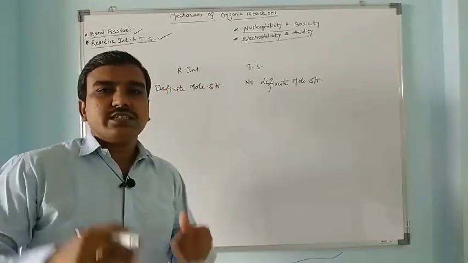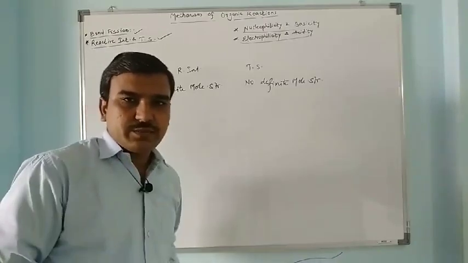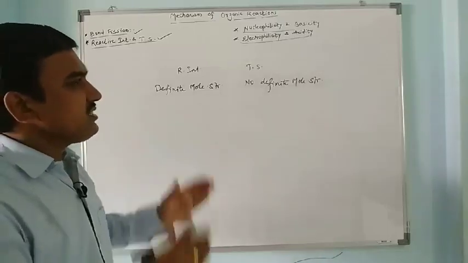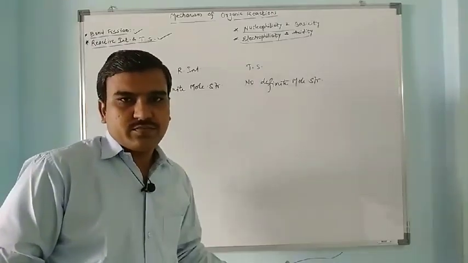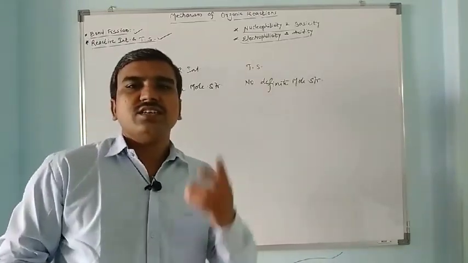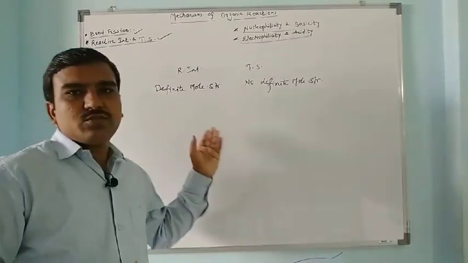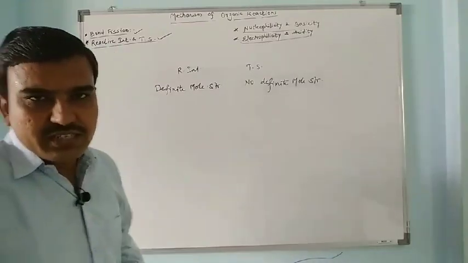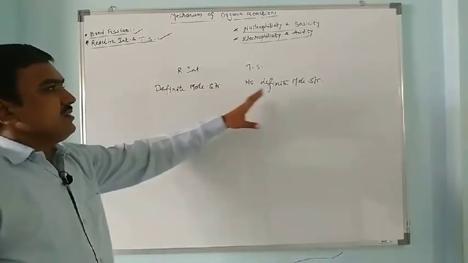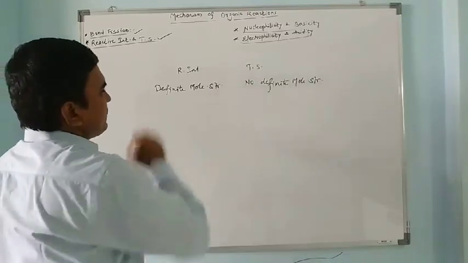Reactive intermediates are generally formed in multi-step reactions, meaning in 2-step, 3-step, 4-step reactions. But a transition state can be formed in any reaction. For example, the SN1 reaction is a 2-step reaction. So one intermediate is formed during that, the carbocation, and two transition states are formed during that conversion.